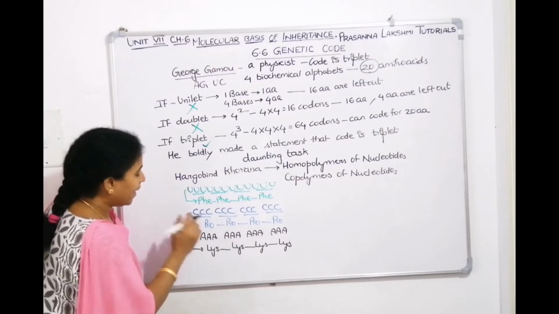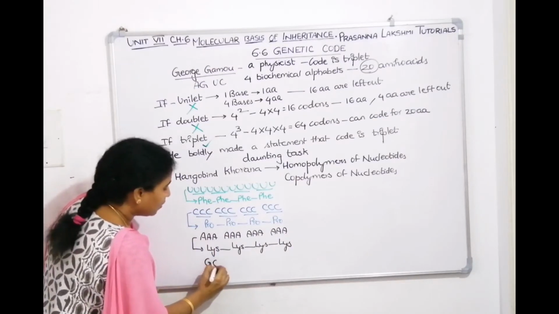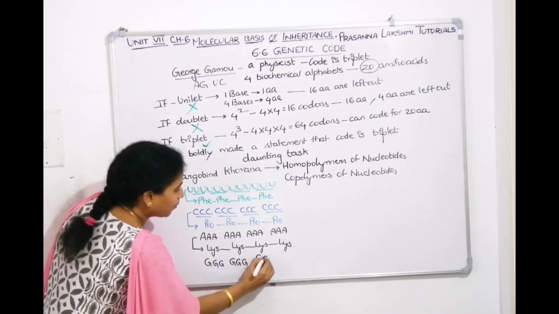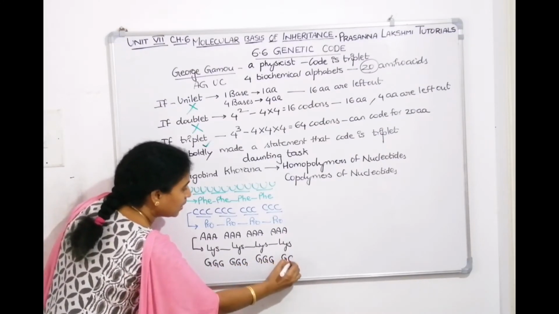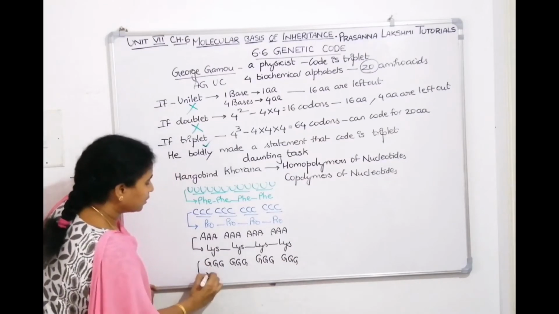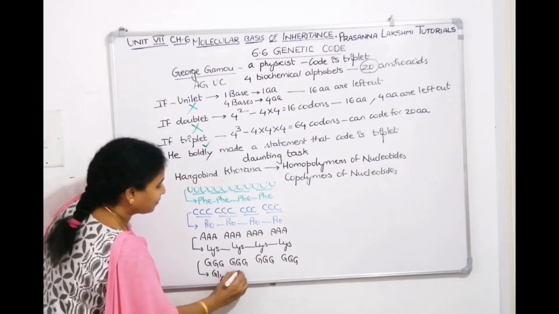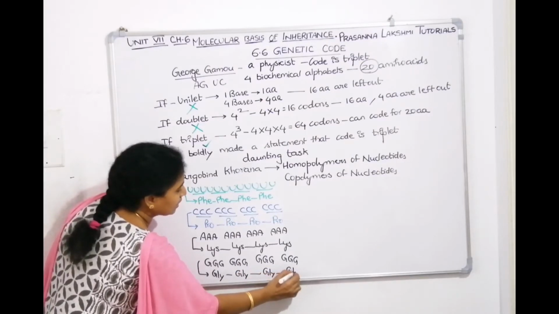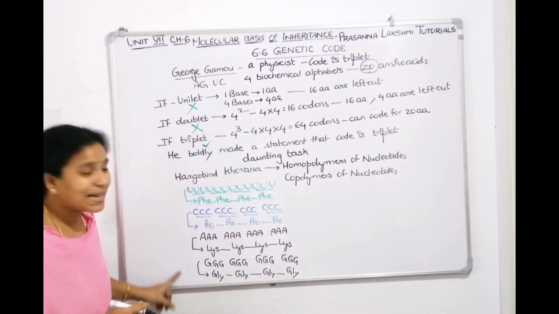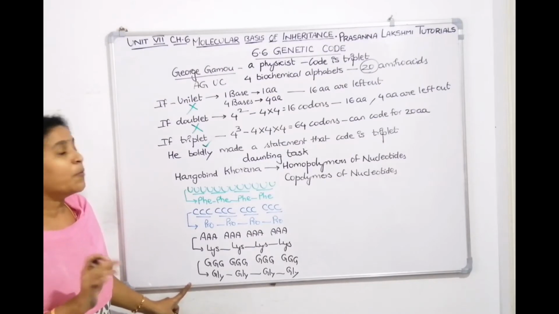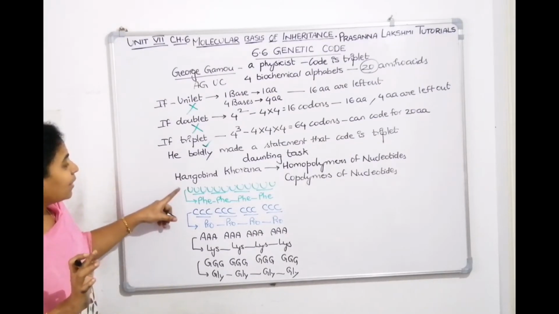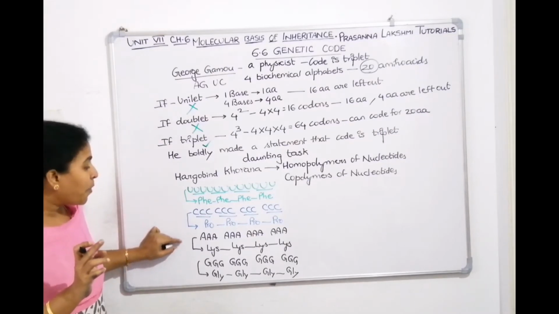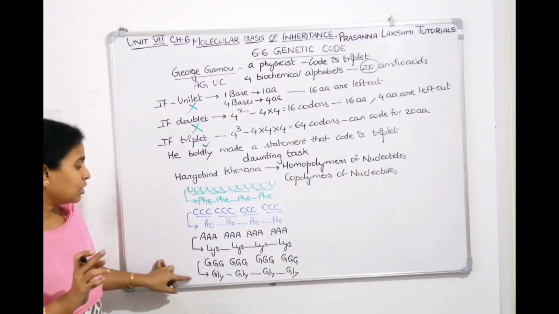So U, C, A got over. The last one is G. When he prepared a polymer of all G's, then he got a protein which is having all glycines. So this is what he has done. What is it called? Homopolymers. And then he predicted that poly U will code for phenylalanine, poly C will code for proline, poly A will code for lysine, poly G will code for glycine.